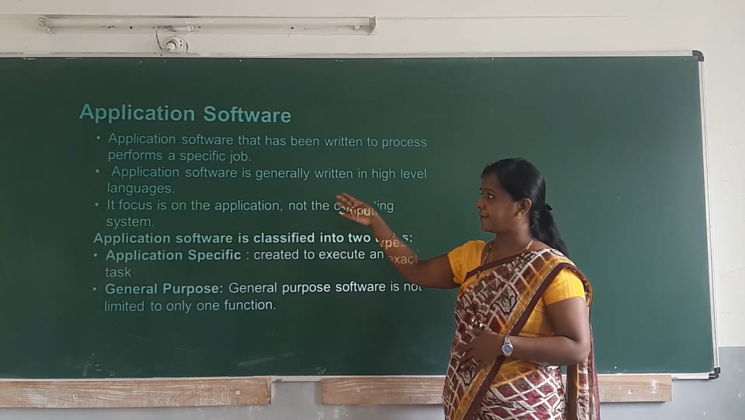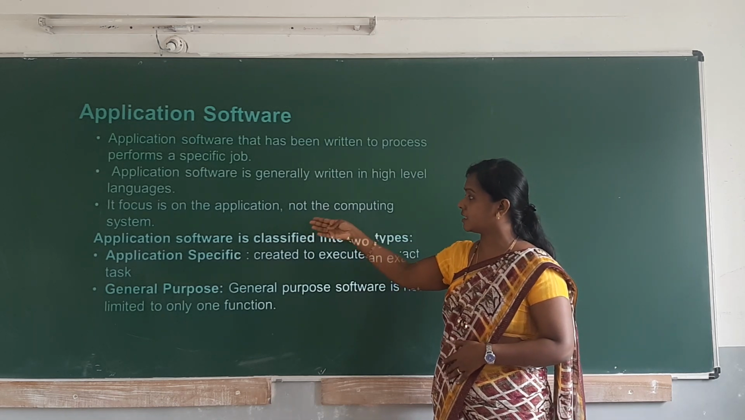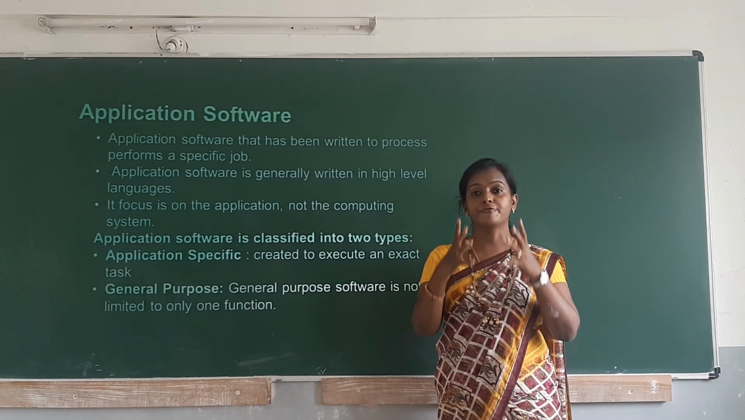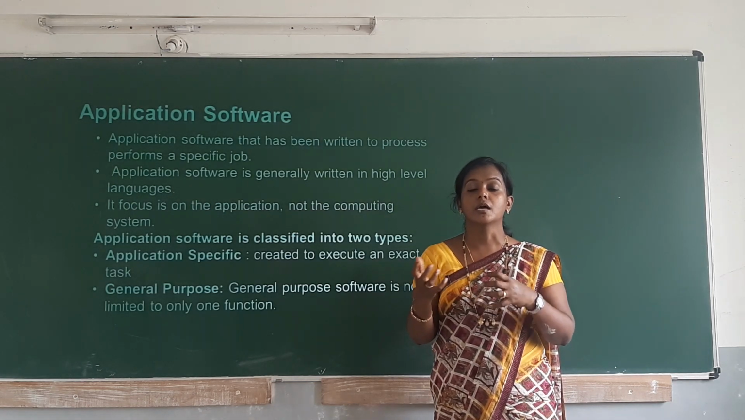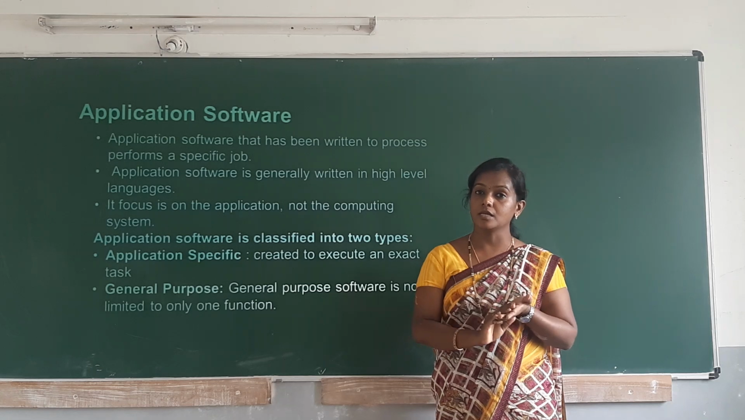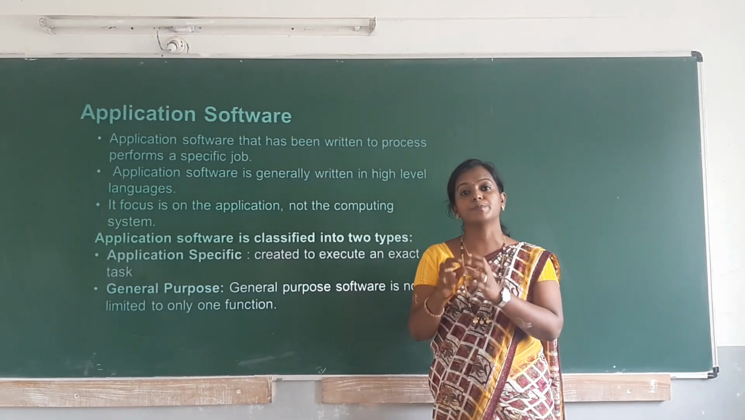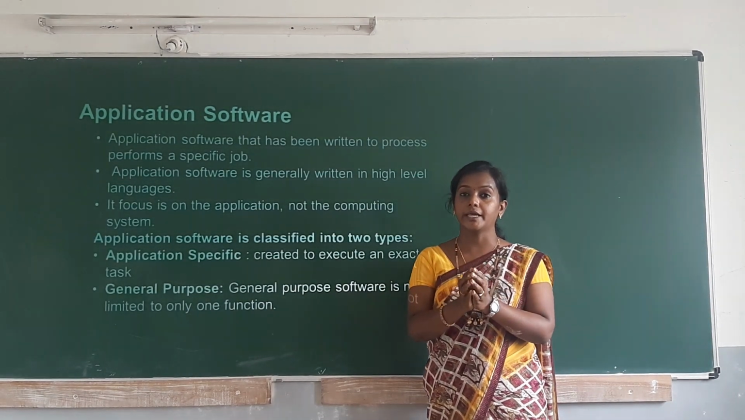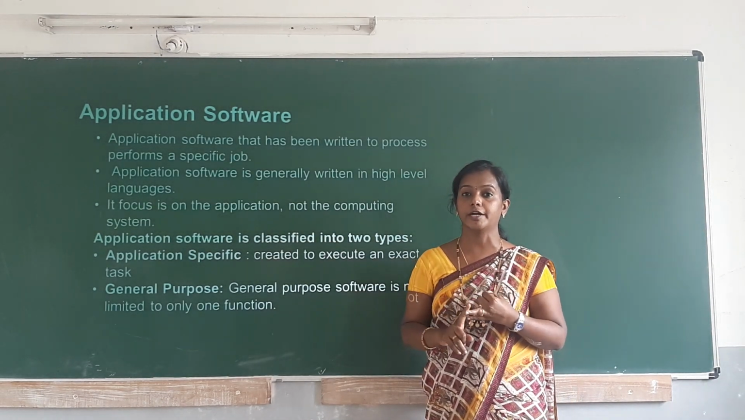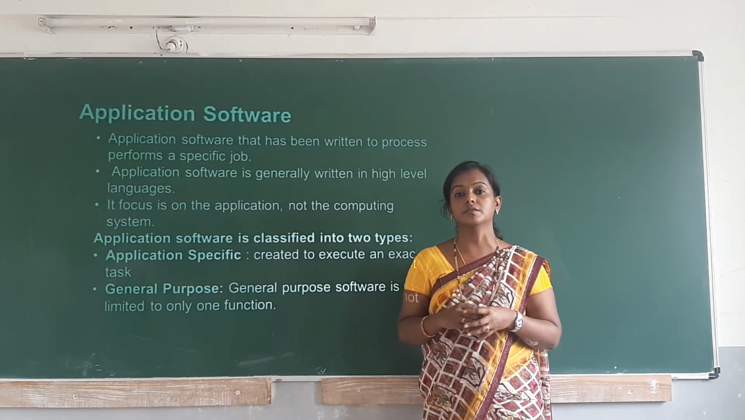Application software is generally written in high level languages. It focuses on the application, not the computing system. The system software mainly focuses on the hardware and the interaction between the application software and the hardware. That will be the work of the system software. Application software will focus on a specific task. For example, take MS Office. Here we can do a PowerPoint, Word document, contacts, emails, and we use Microsoft Office to view all of those.